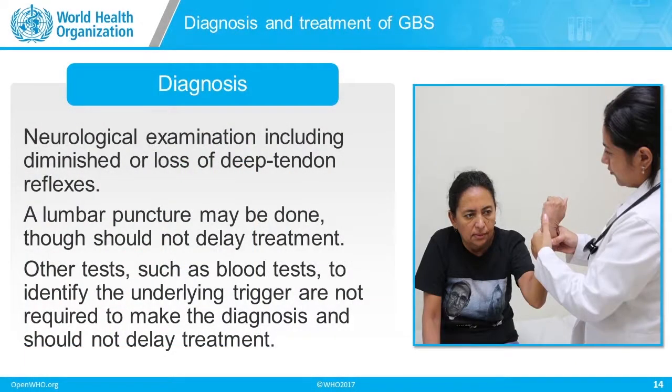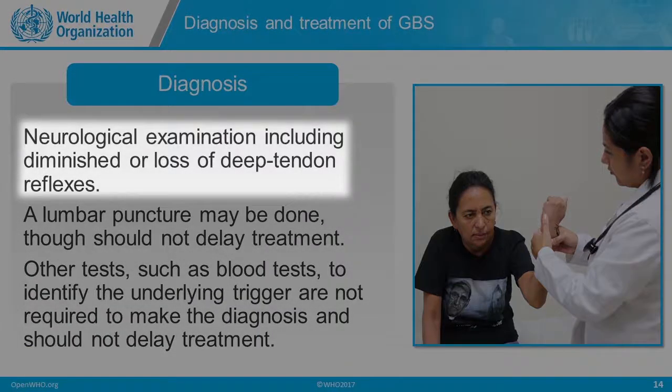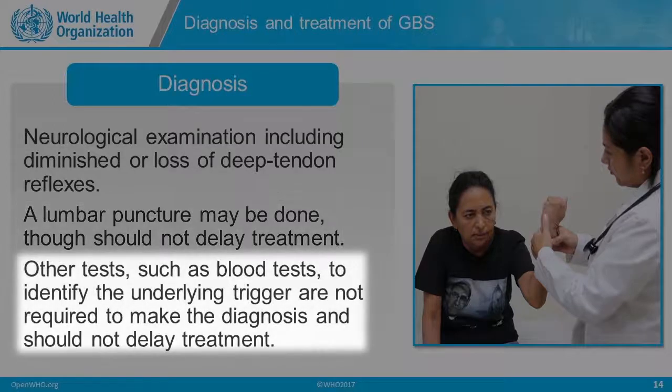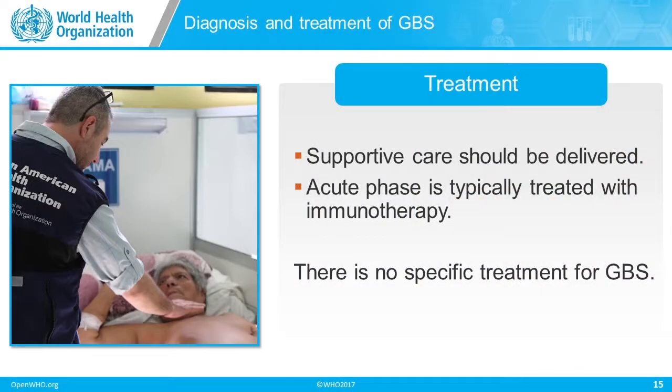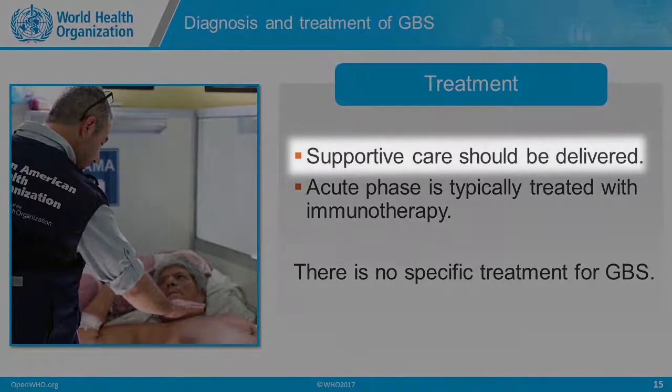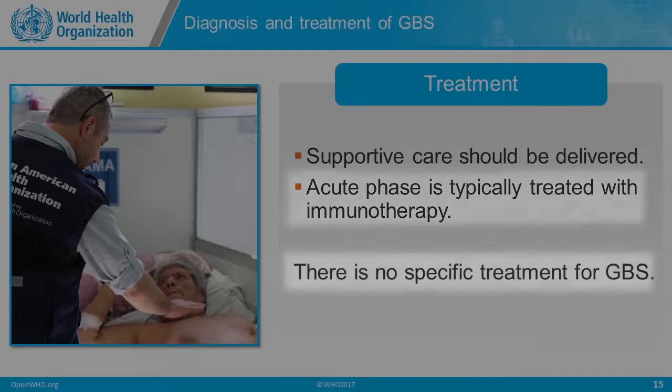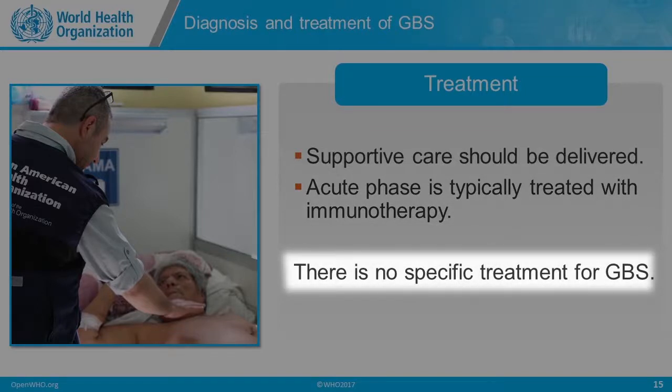In order to diagnose patients with Guillain-Barré syndrome, it's important to conduct a neurological examination, including checking for the diminishment or loss of deep tendon reflexes. A lumbar puncture may be done, though it should not delay treatment. Other tests, such as blood tests to identify the underlying trigger, are not required to make the diagnosis and should not delay treatment. The treatment for Guillain-Barré syndrome should be supportive. The acute phase is typically treated with immunotherapy. There is no specific treatment for GBS.